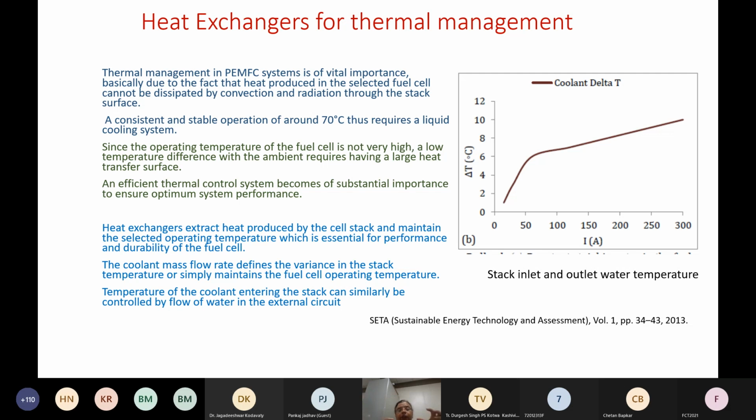So if you have a method by which you can increase this delta T, either by using a high temperature fuel cell, then you can increase the delta T and your coolant can become more efficient. So this figure here shows that as you increase the delta T, the inlet-outlet temperature difference, the current density improves actually.